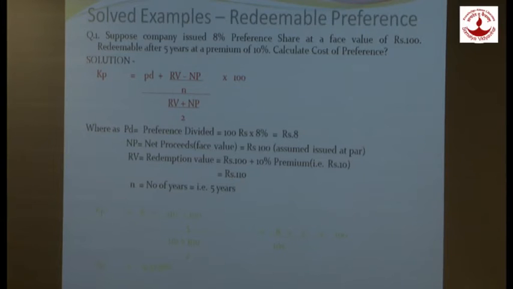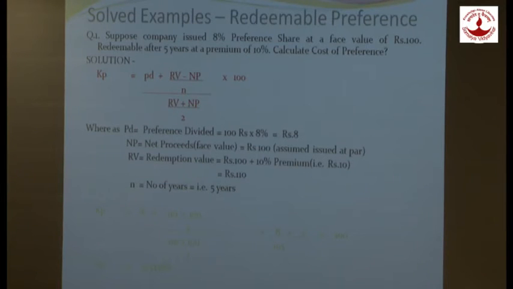As I am issuing the preferentials at face value, my net proceed will be ₹100. What is my redemption value? It is clearly specified in the question that they are redeemed at a premium of 10%. My face value is 100 plus 10%, that is 10. The redemption value would be 110. The number of years would be 5 years, as the preferentials are redeemed after 5 years.